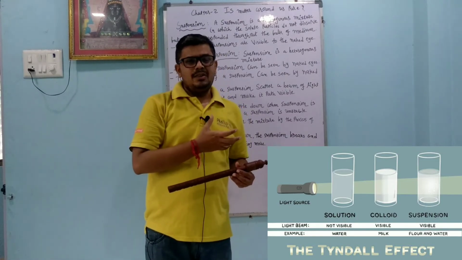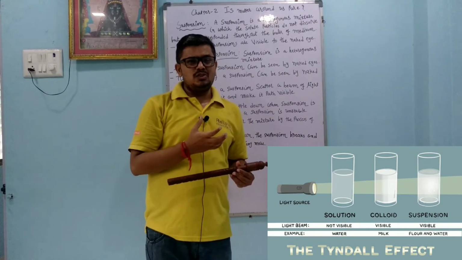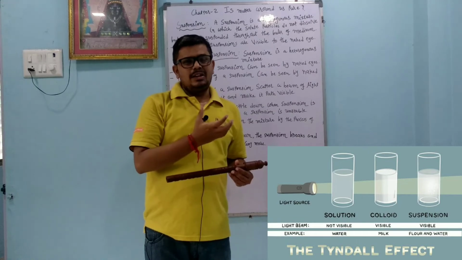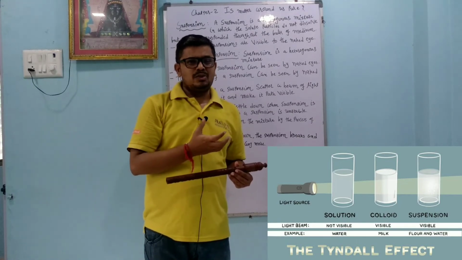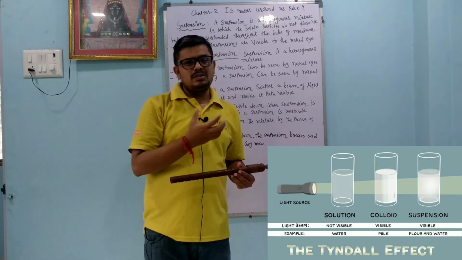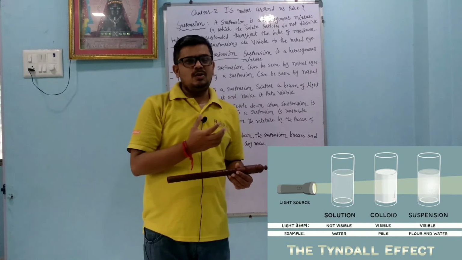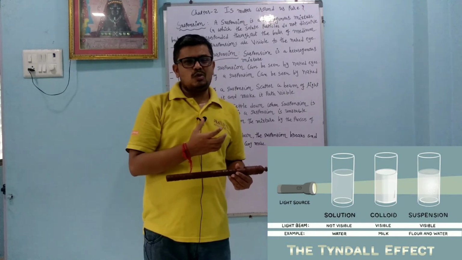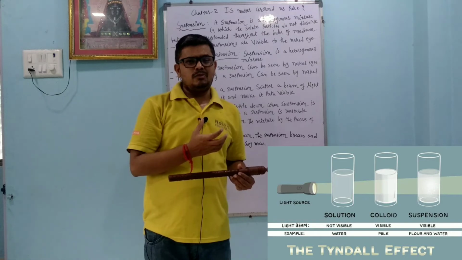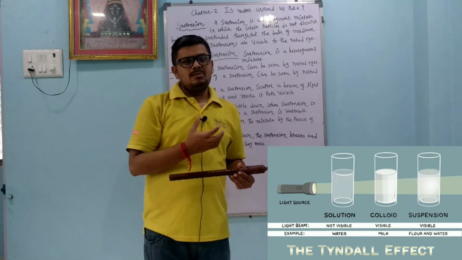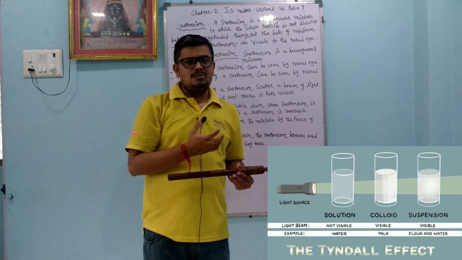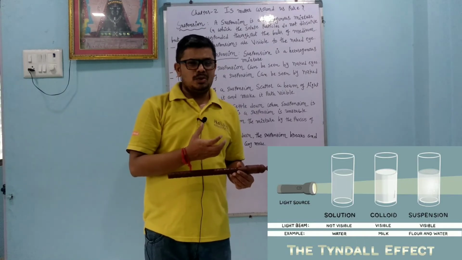We have learned that in a true solution or homogeneous solution, the particles are on the nanometer scale. 1 nanometer equals 10 raised to minus 9 meters, so they cannot be seen by the naked eye. We have to use a special microscope called AFM, atomic force microscope, and STM, the scanning tunneling microscope, to see the particles of a homogeneous solution.